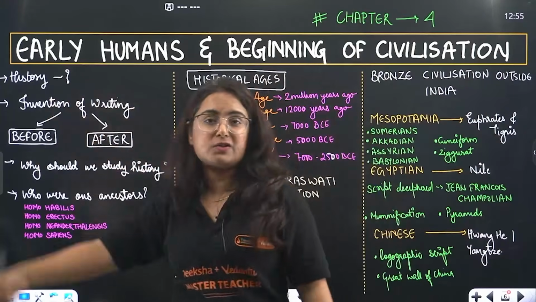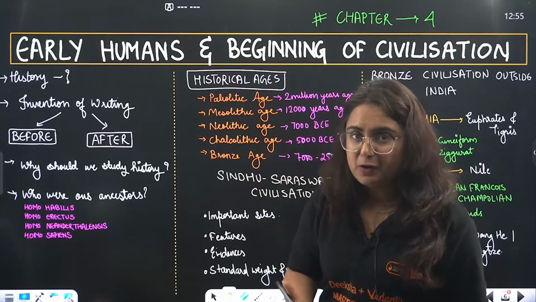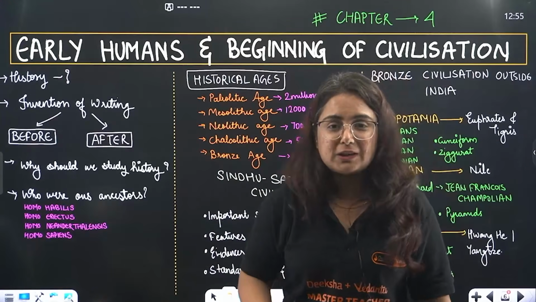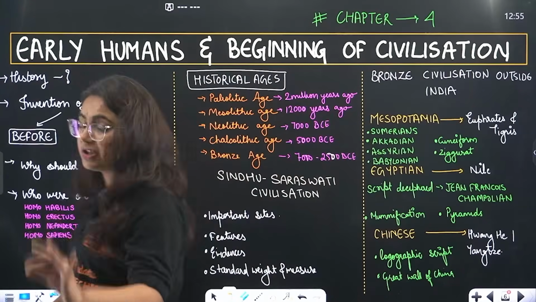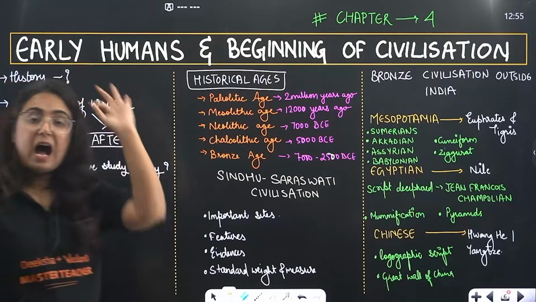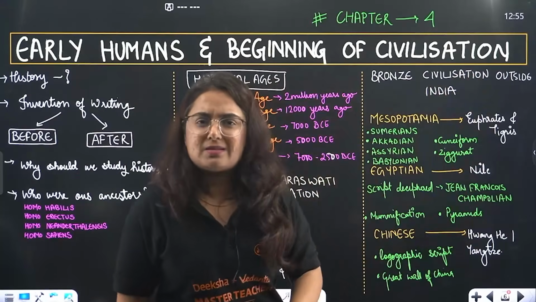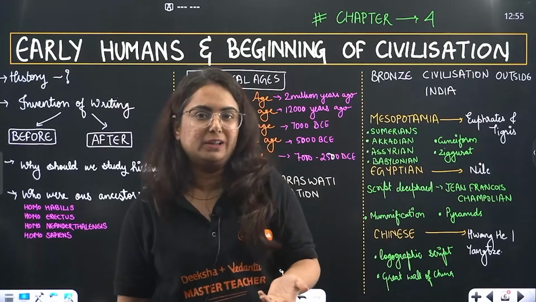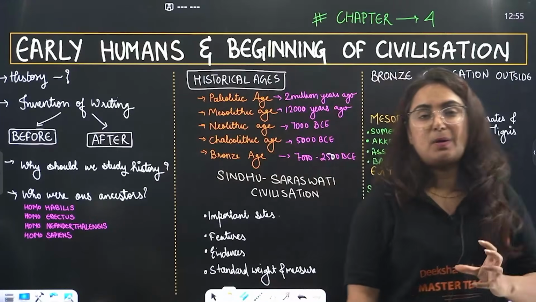First of all, what is history? The study of past events is known as history. Who is the father of history? Herodotus is the father of history. Right? Once we know about history, the question that comes into our mind is, how do we actually know about history? Who came from the past and told us that this happened? No one, obviously. But there are different sources that tell us about history.